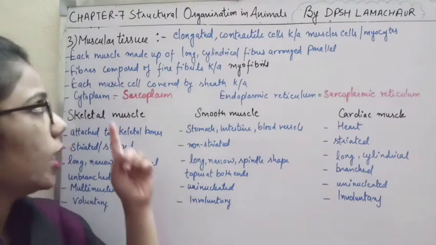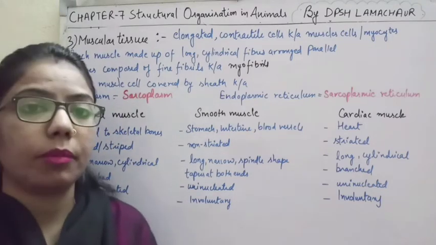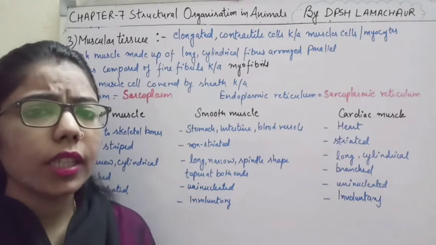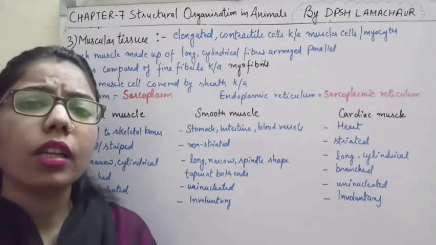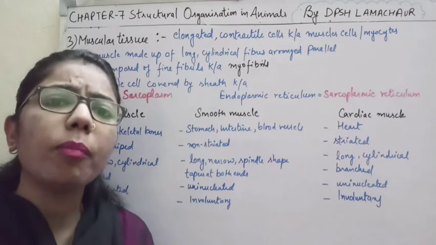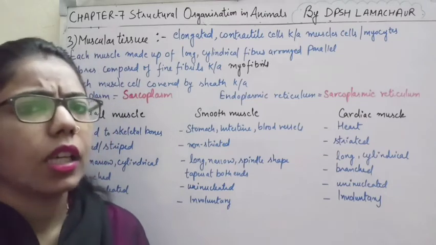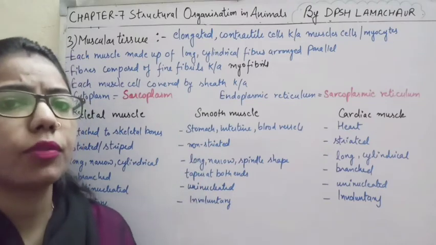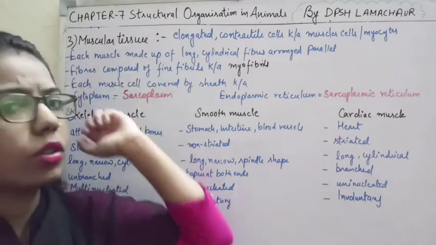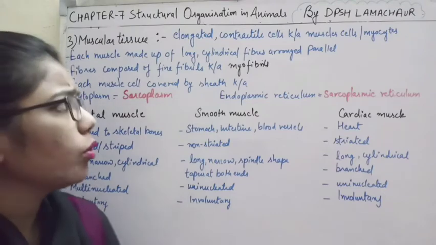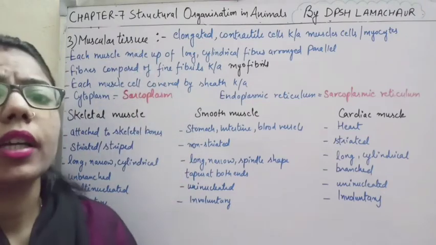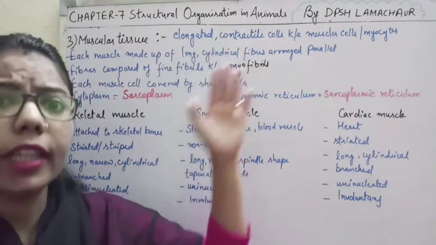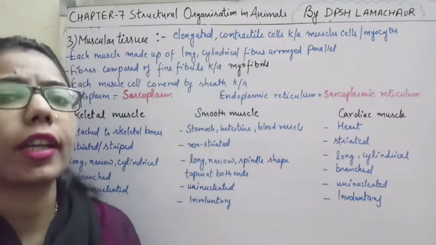Okay, so the name itself indicates muscular, meaning something related to the muscles. So these muscles are also a tissue. It means that it is formed by a group of cells. So what is the group of cells forming this muscular tissue? If you talk about this muscular tissue, the structure is elongated, as well as these are contractile cells.